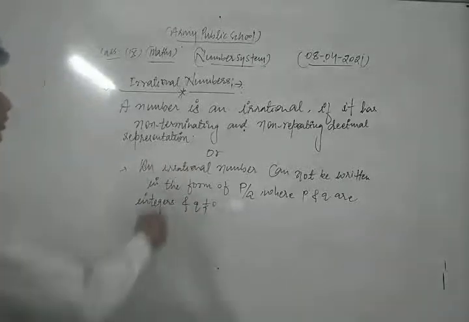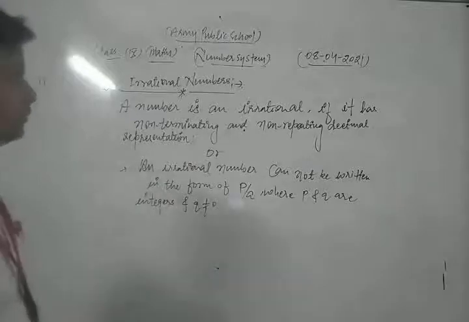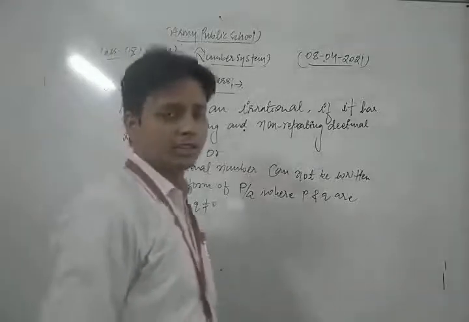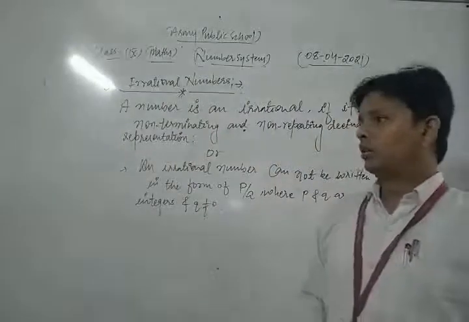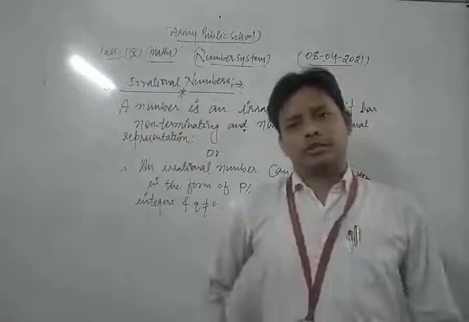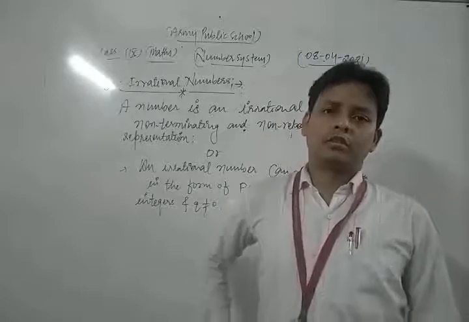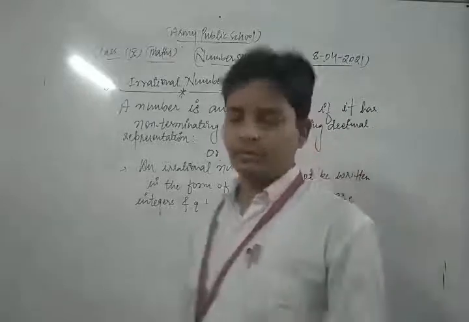Okay, so this is the concept of an irrational number. This is one of the most important topics of your syllabus, so please dear friends, concentrate very carefully on it.